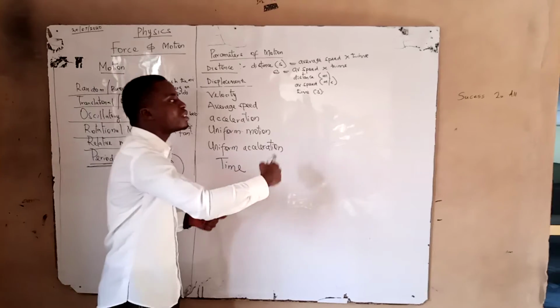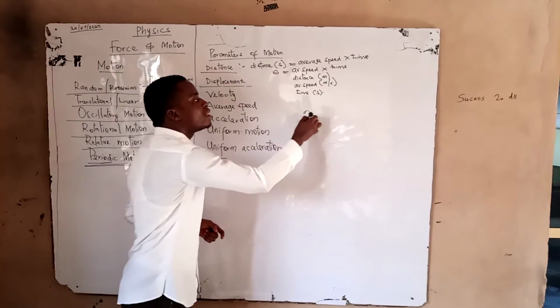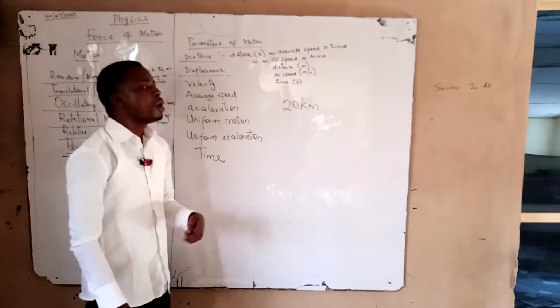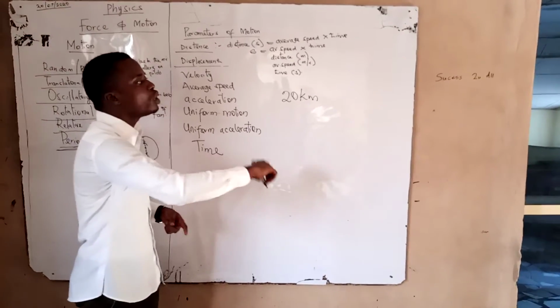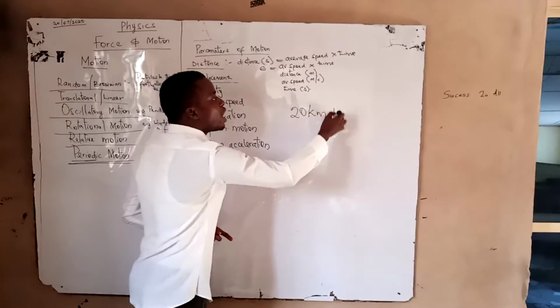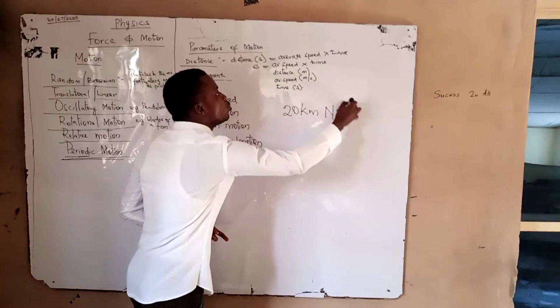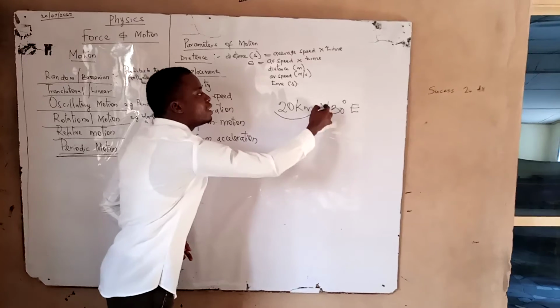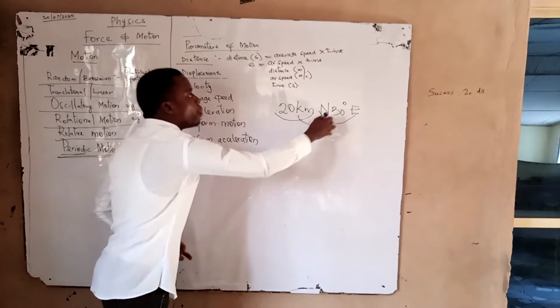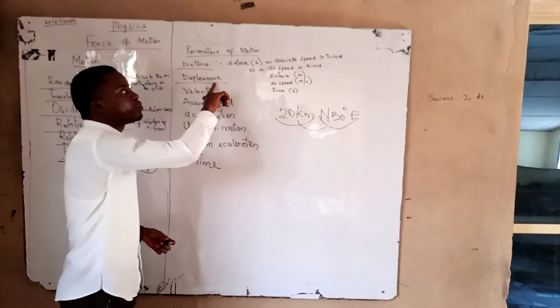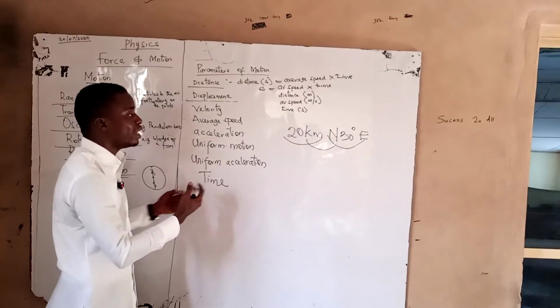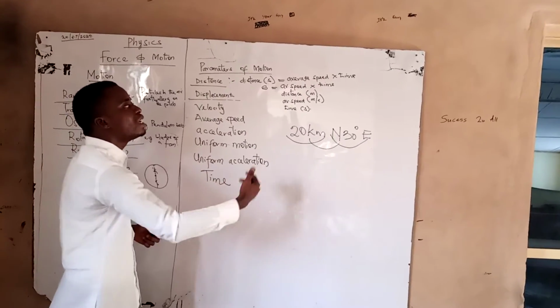What does that mean? If I say from here to Lagos is 20 kilometers, that's good. That is the distance. But if I say I moved from here to Lagos 20 kilometers in the direction of north 30 degrees east, of course you'll agree with me, this is the magnitude and this is the direction. Both combined together make it a displacement. So I can say displacement is the length between 2 points in a given direction.